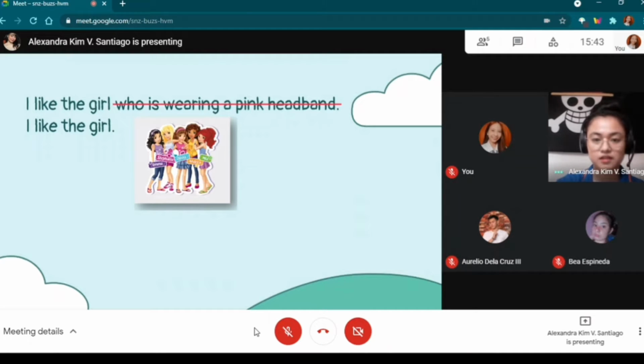Because, ma'am. Okay, Miss Raimundo. Because it is the girl who's wearing a pink headband. Okay, because it is not stated in the sentence. It means that, therefore, what can you conclude about defining relative clauses?